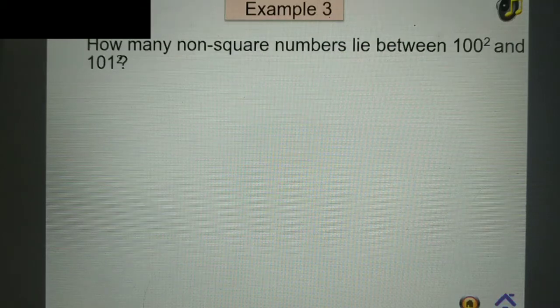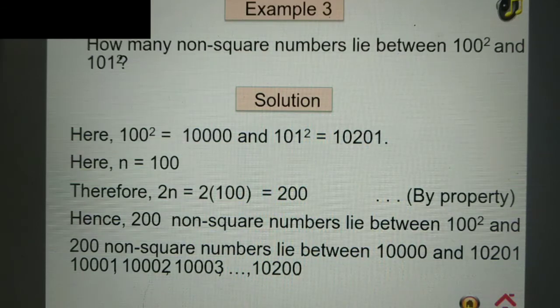Now let us find the non-square numbers that lie between 100 square and 101 square. Solution. Here, 100 square is equal to 10,000 and 101 square is equal to 10,201. The value of n is equal to 100. Therefore, 2n, that is 2 times 100, is equal to 200. Hence, 200 non-square numbers lie between 100 square and 101 square. And the numbers are 10,001, 10,002, 10,003, and so on up to 10,200.